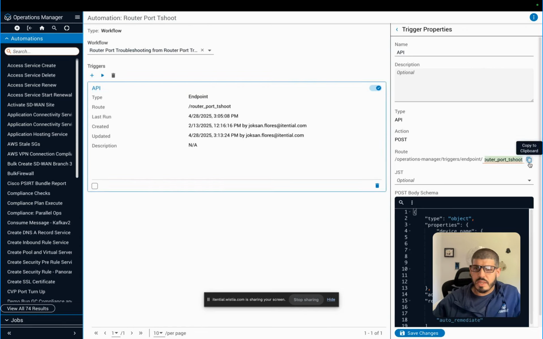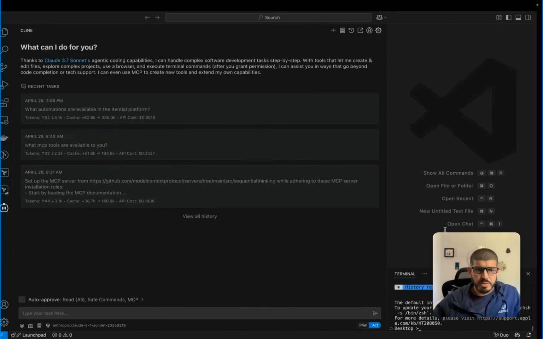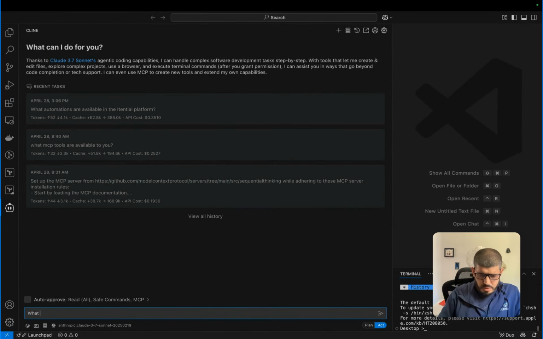One of the things the Itential platform lets me do is build dedicated endpoints for every single job that I have, and also specify the post body schema as a strict schema to launch the job. This allows the LLM to infer what the actual payload is to launch the job successfully, so it can do a lot of very cool things. Let's go ahead and jump into it.